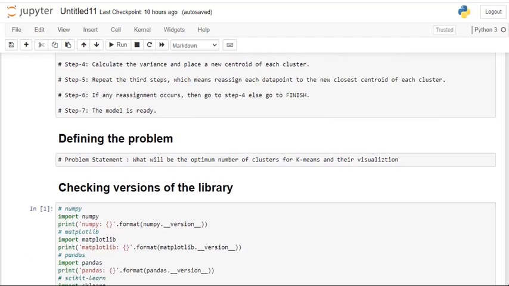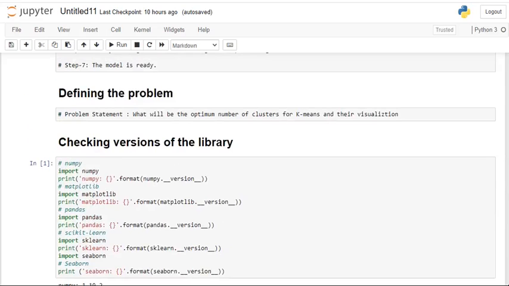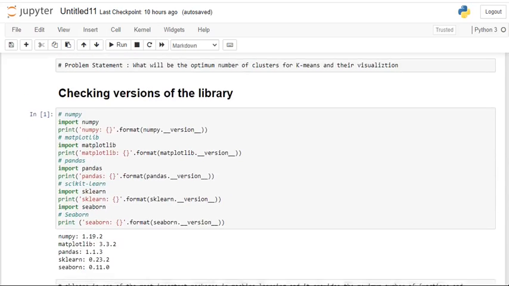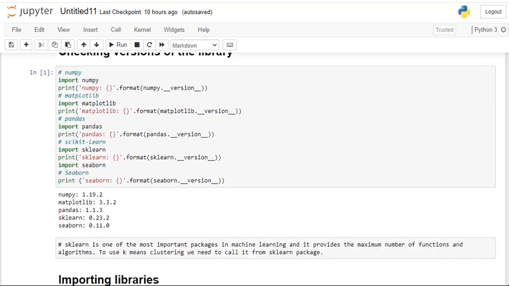Next, defining the problem. The problem statement is: what will be the optimum number of clusters for k-means, and their visualization. Next is checking the versions of the libraries, because here we will be using a number of libraries to perform this task, and the versions of these libraries have been verified.